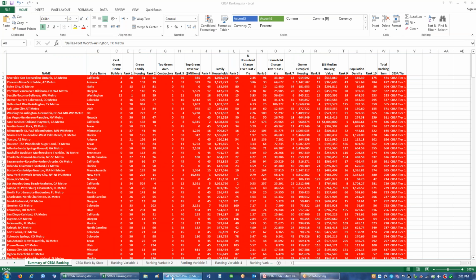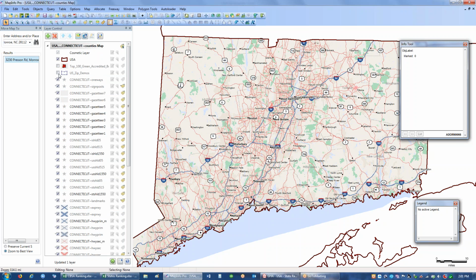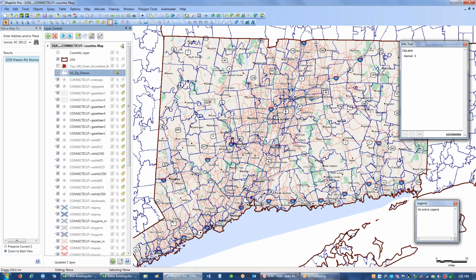Once those were identified, then we took that same data and put it into the mapping component. Those same demographics that we were looking at, we were creating at the zip code level. These blue lines represent zip code boundaries. Then within each zip code, we're able to capture those key demographics that we're looking for, such as the home values, total homes, population change, median value, all the key factors.